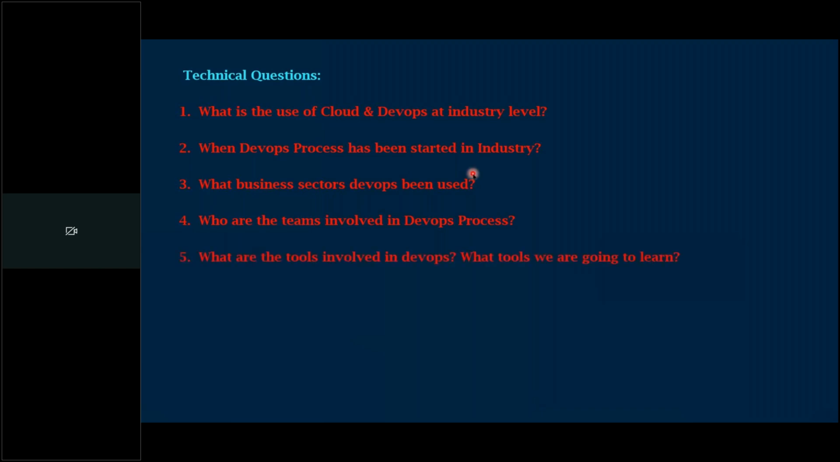Next question here is, what are the tools involved in DevOps? What tools are we going to learn? Yes, this is very important. So what are the tools we use in our course? What are the tools we learn in our course? Let's try to understand.